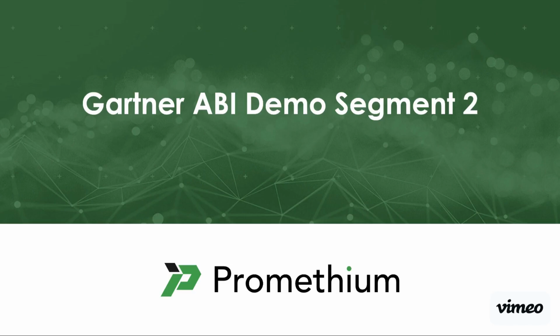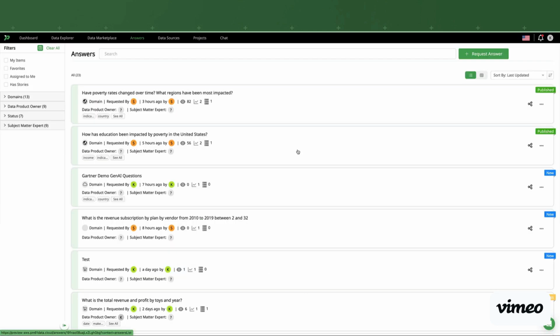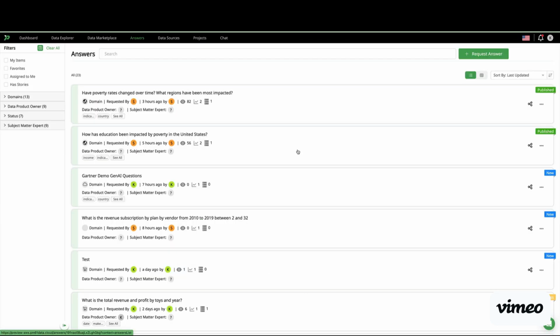In this section, we're going to take a look at Promethium's visualization capabilities, as well as the ability to generate them using natural language and Gen AI. What's unique about Promethium is that we can actually create visualization as well as queries from scratch without the need to predefine and pre-build the data set. So let's take a look at that.